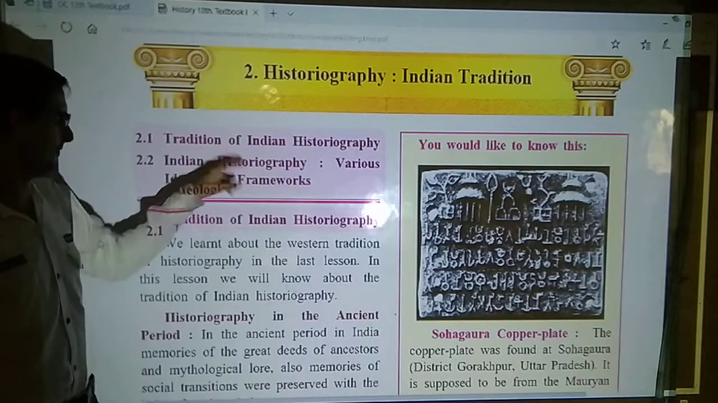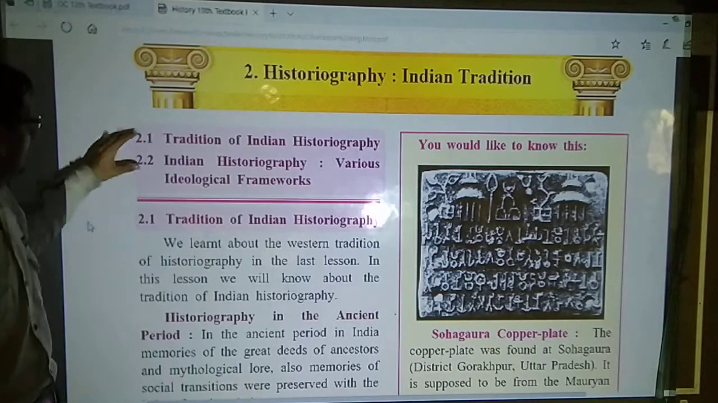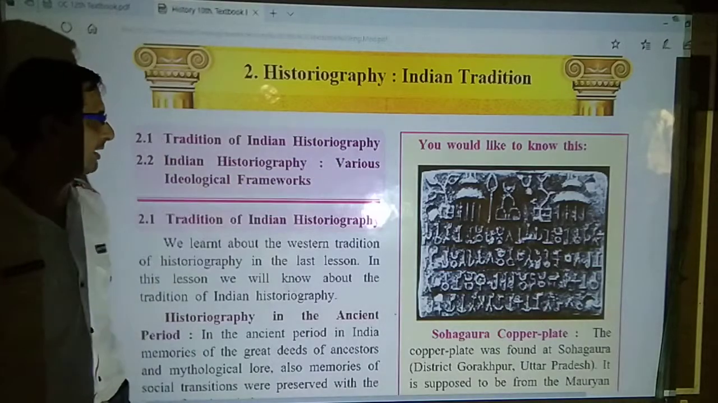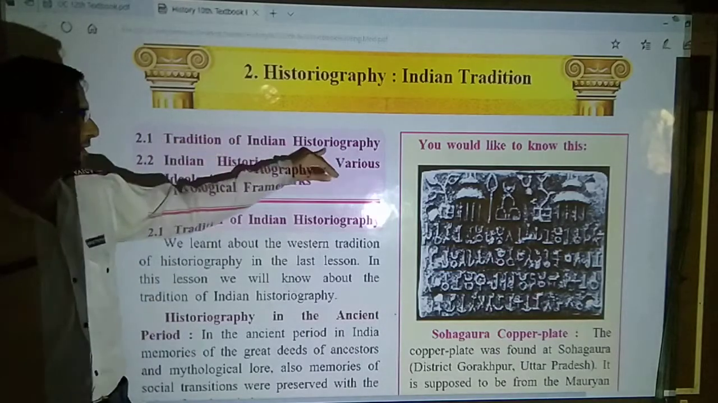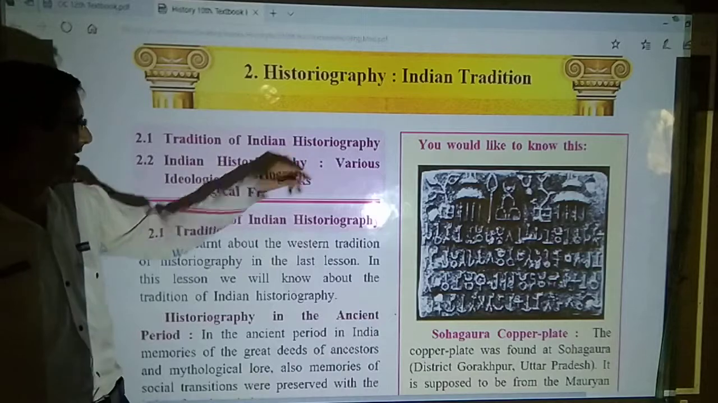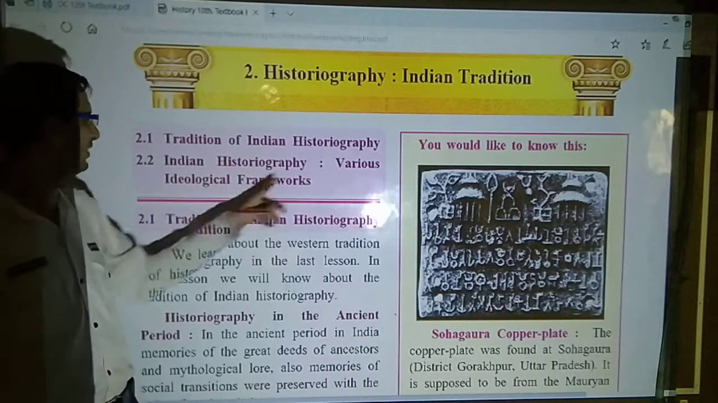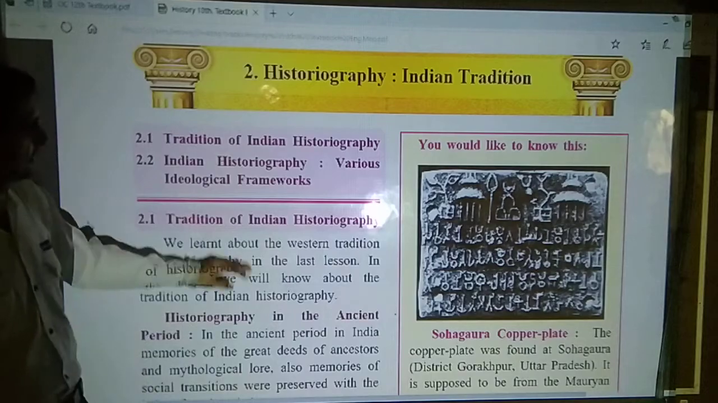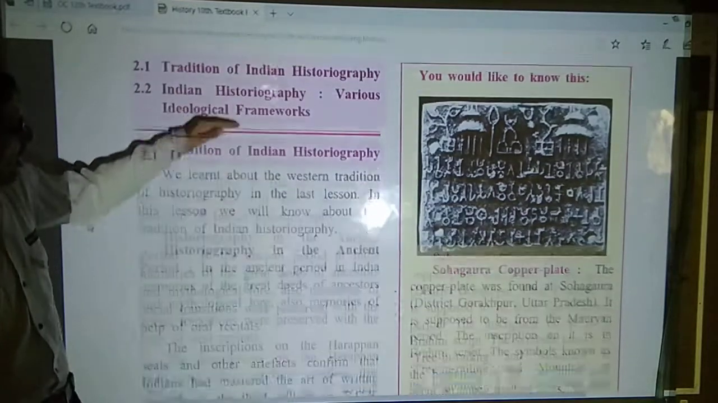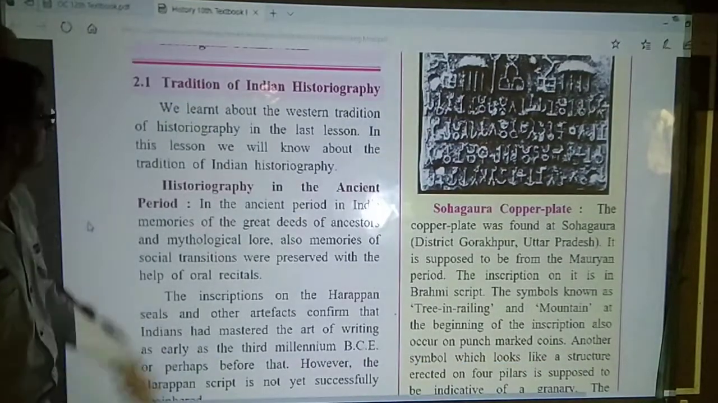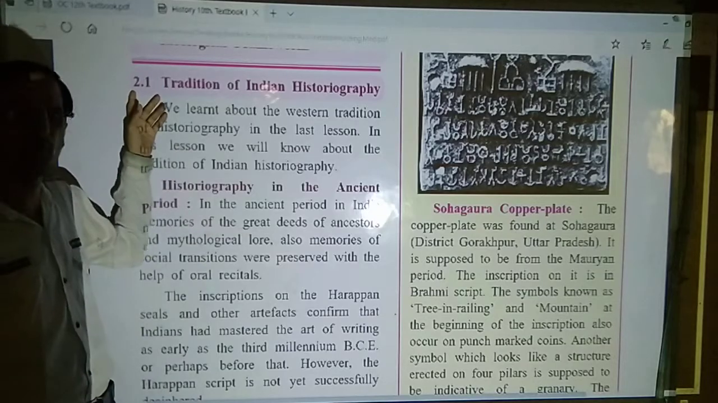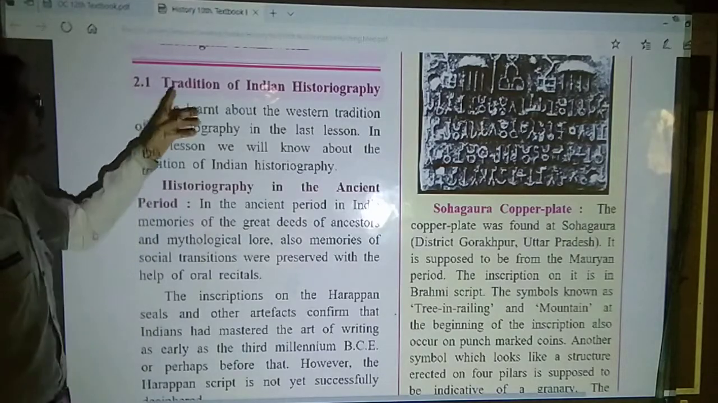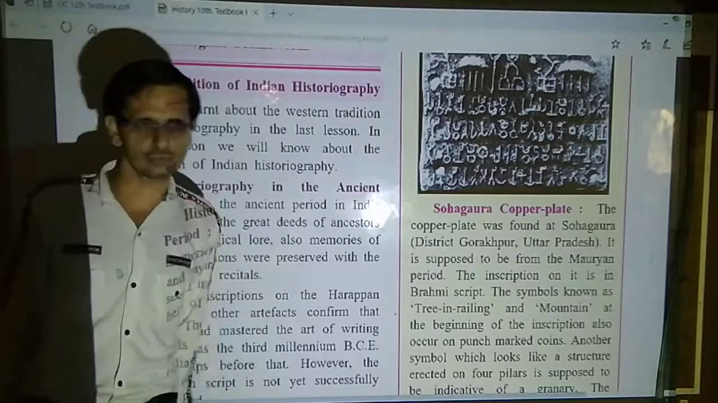Now there are various points. You can see these bullet points here. Tradition of Indian historiography, which you will understand through this lesson. Then Indian historiography and various ideological frameworks. Now, first we will study topic number 1, that is point number 1, tradition of Indian historiography.